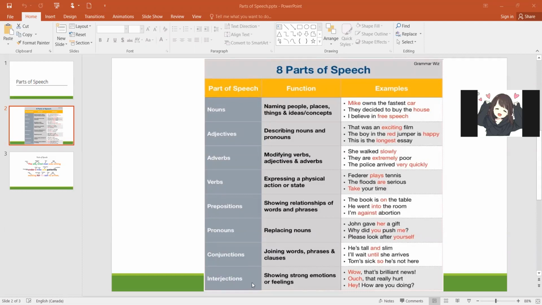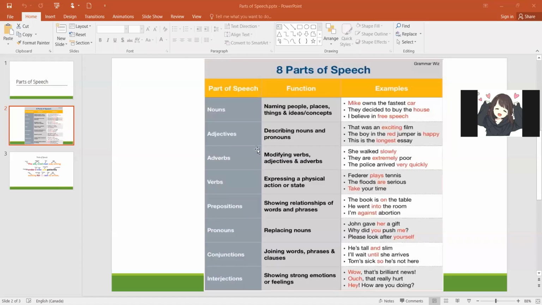Then we have the interjections, which are the words used to show strong emotions, and a very easy hack is that they're always accompanied with an exclamation mark, right? So no doubt here in this sentence, "Wow, that's brilliant news." So here is the exclamation mark. Then "Ouch, that really hurt." No doubt they have put a comma here, but an exclamation mark would have been more appropriate. Then "Hey," this word is also being followed with an exclamation mark. These are interjections. So let's just take a look at this sentence here to give you all these various examples.